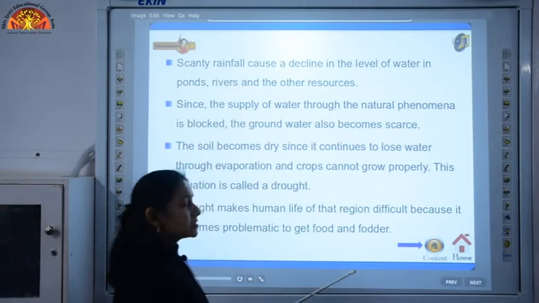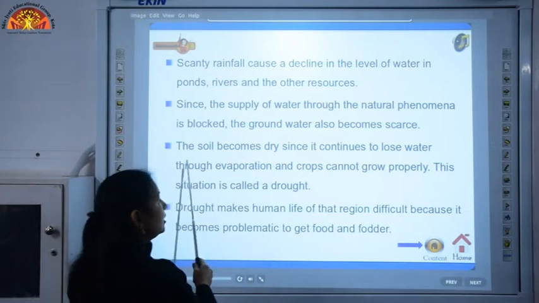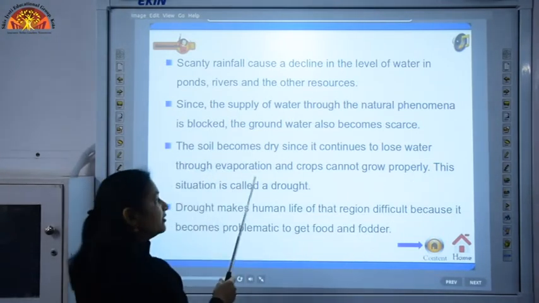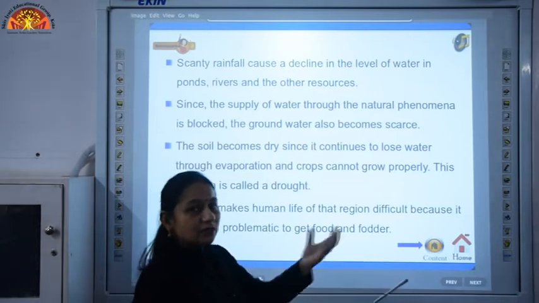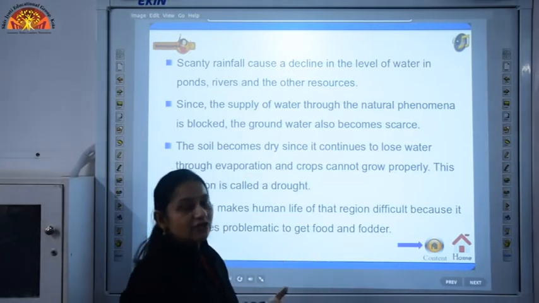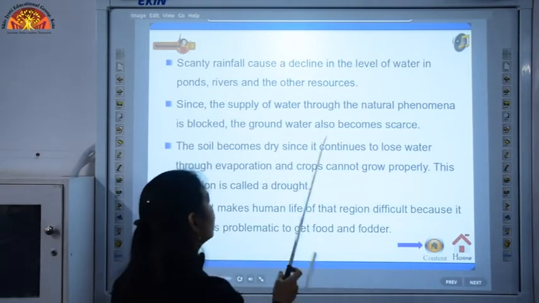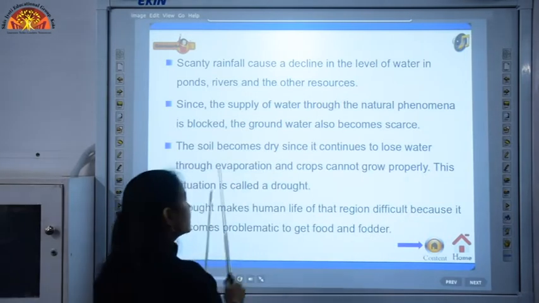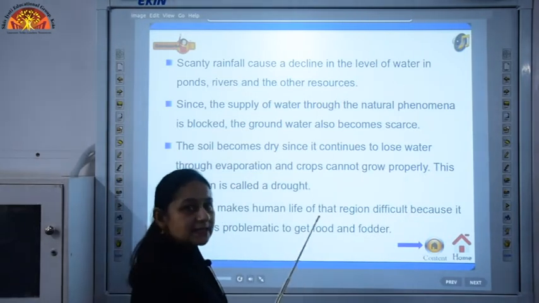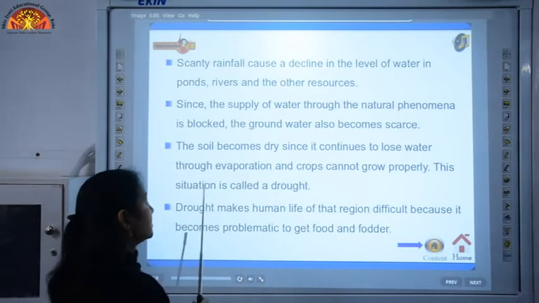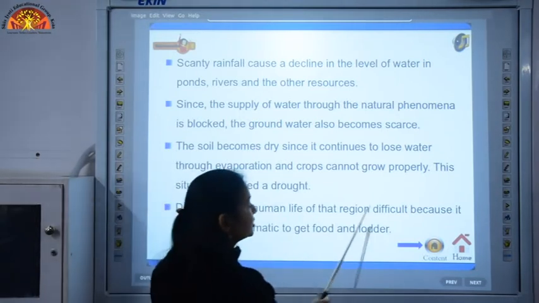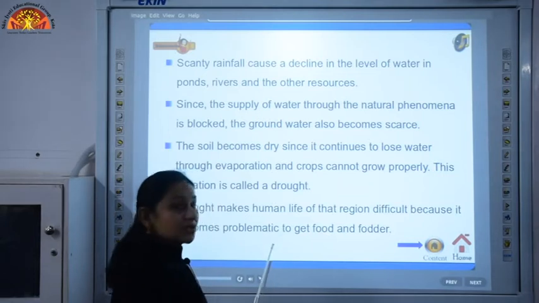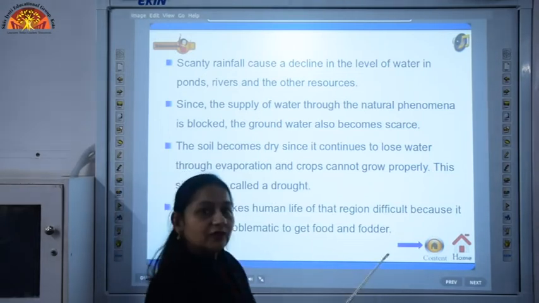The groundwater will also dry up and the soil becomes dry since it continues to lose water through evaporation. Since there is scarcity of water, crops cannot grow properly. This situation is called drought, and it makes human life of that region very difficult because it becomes a problematic situation to get food and fodder.